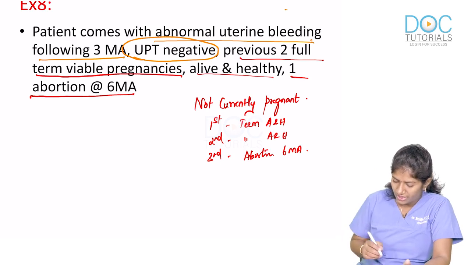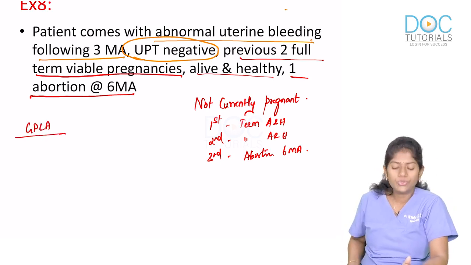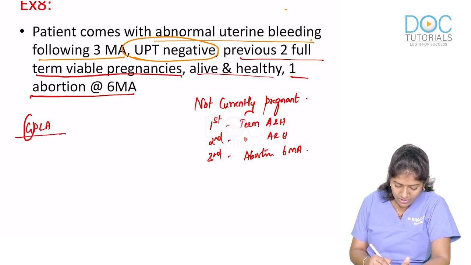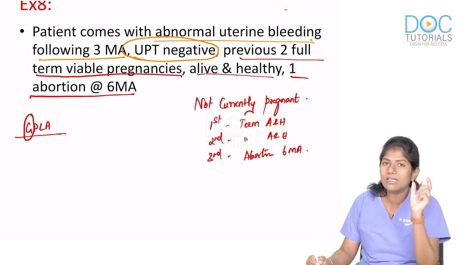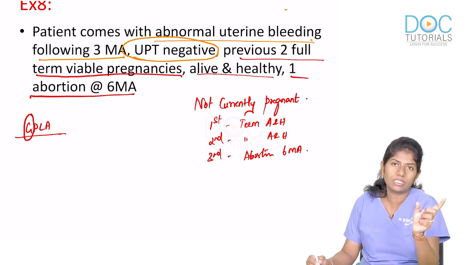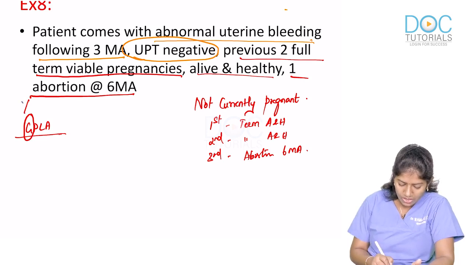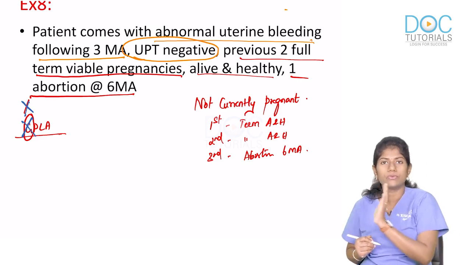What is her GPLA score? Should you use the alphabet G here? No. I told you the alphabet G or the word gravida is only used for women who are currently pregnant. She is not currently pregnant, and therefore I will not use G, rather I will use only PLA.